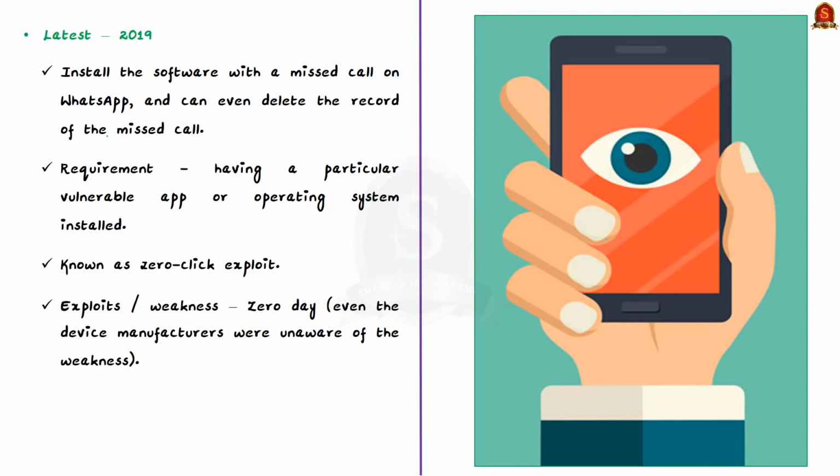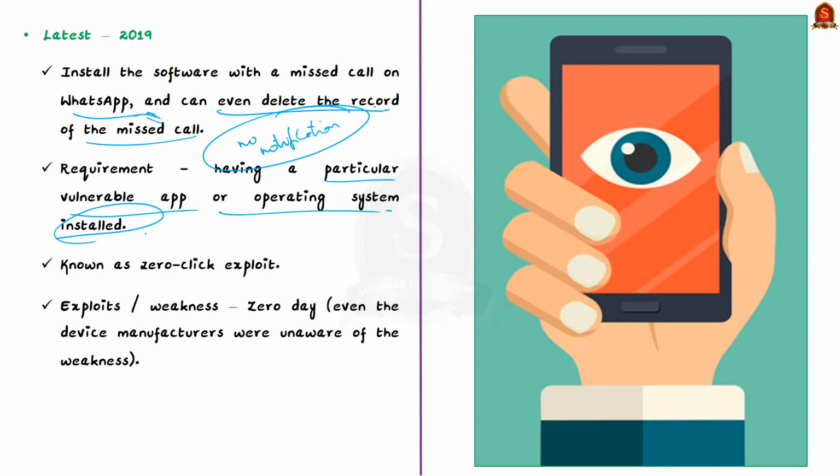Since 2019, Pegasus users have been able to install the software on smartphones with a missed call on WhatsApp and can even delete the record of the missed call. This makes it impossible for the phone's users, that is the phone's owner, to know anything. Another way is by simply sending a message to the user's phone that produces no notification. That means the latest version of this spyware does not require the smartphone users to do anything. All that is required for a successful spyware attack and installation is having a particular vulnerable app or an operating system installed on the device. This is known as zero-click exploit.